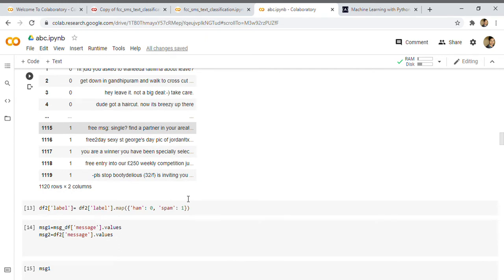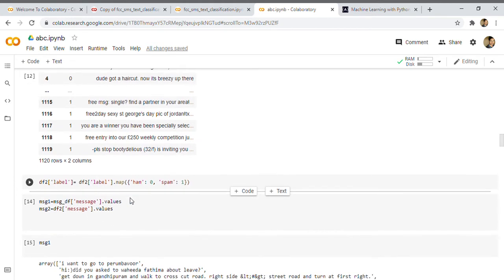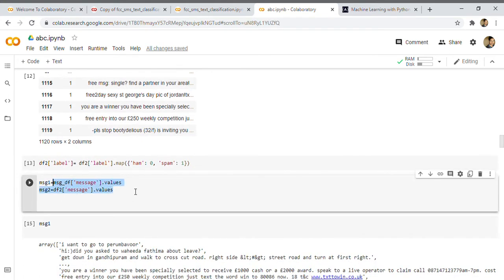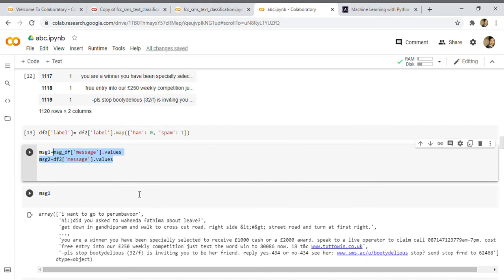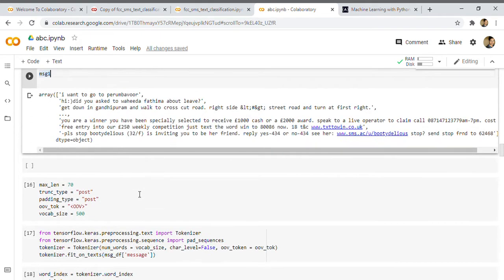Here is the same thing with df2. df2 is my train data. With the help of this, we are just using the values, so we'll get arrays after that. Previously we had lists of these things, and now we have arrays.